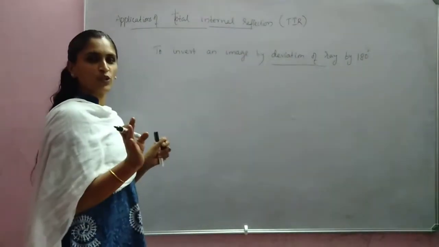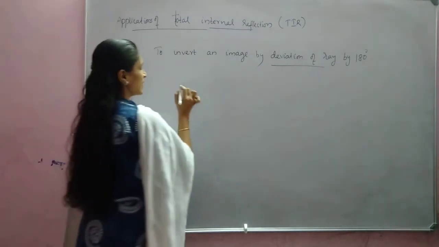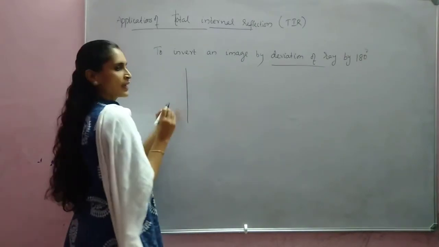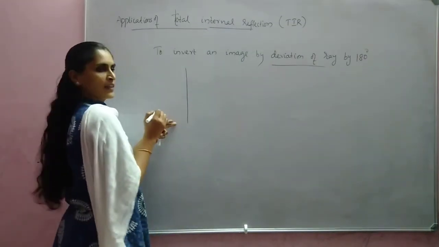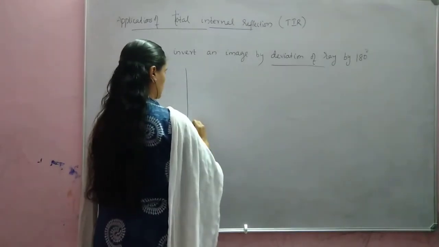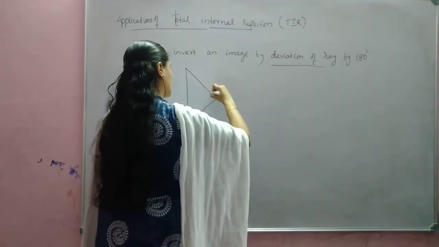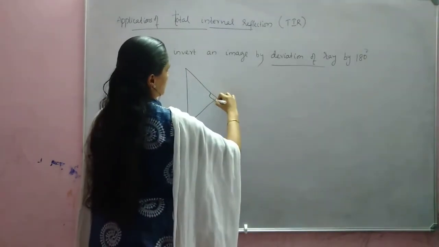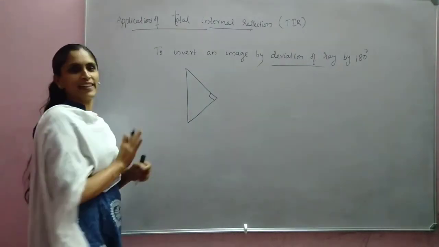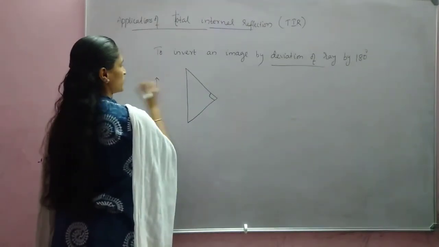So here also it is an isosceles prism only, but the only difference is how it is arranged, that only makes the difference. Here it should be kept in such a way that our hypotenuse should be here. So this angle is 90 degree, it seems to be 90 degree. Otherwise, when you are drawing, it should be exactly 90 degree. So here, a ray of light, an object is kept.